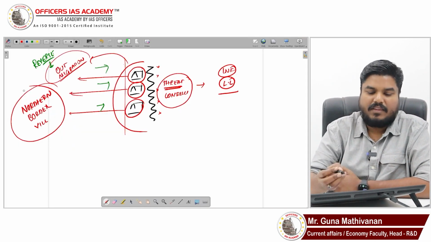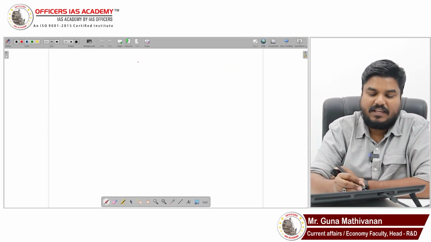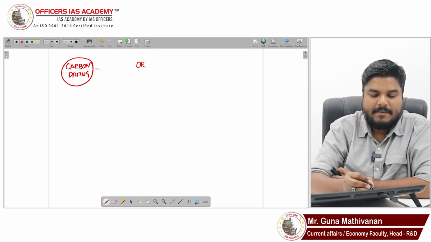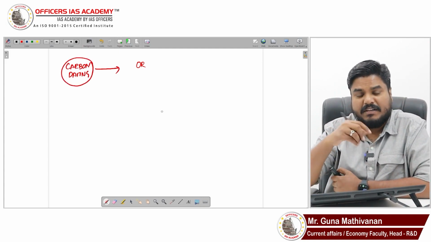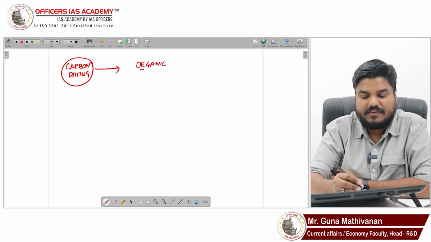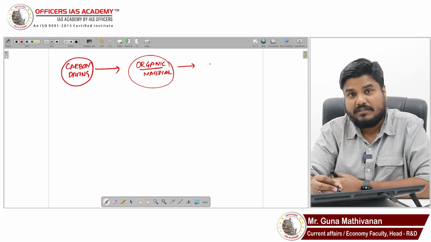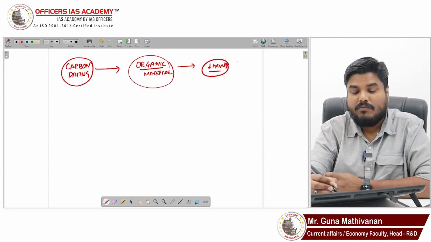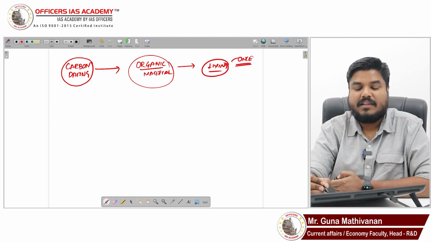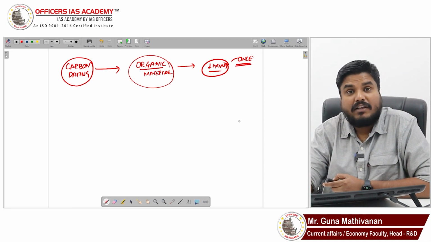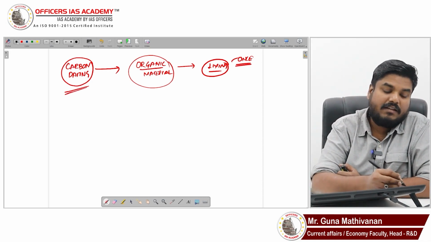Organic materials are those things which were living once, but now they are dead. The fossils. What is the age of that particular fossil? That organic fossil will be measured using this carbon dating method.